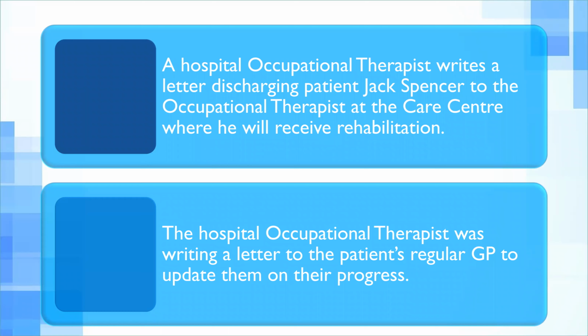So for example, a hospital occupational therapist writes a letter discharging patient Jack Spencer to the occupational therapist at the care center where he will receive rehabilitation. So in this situation, the reader and the patient do not have an existing professional relationship. So the letter will need to include the information about the patient's current abilities and inabilities for the reader to get a clear understanding.